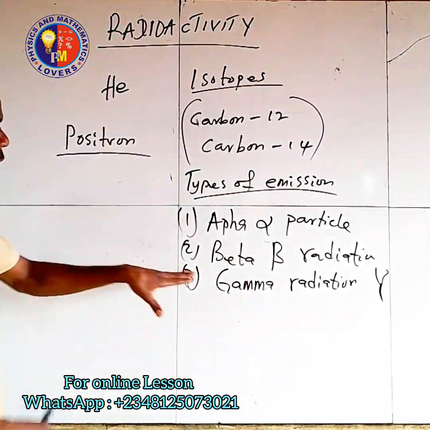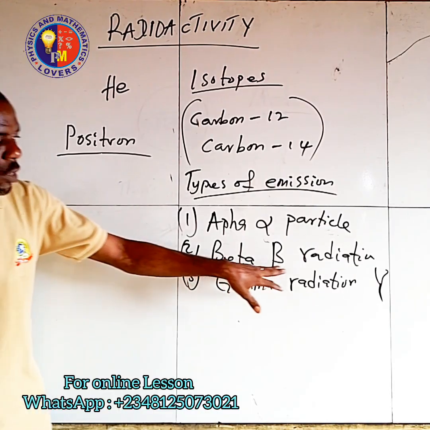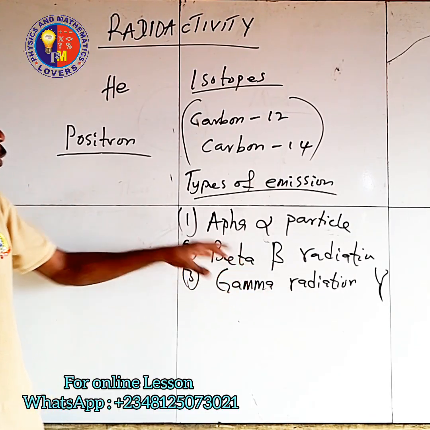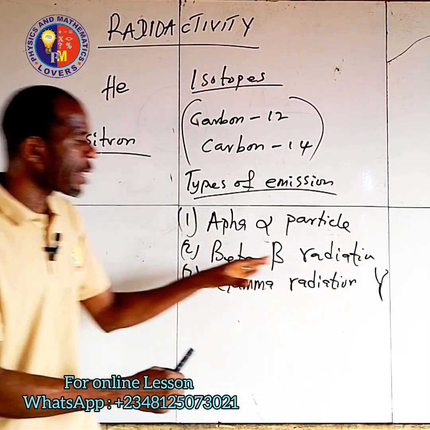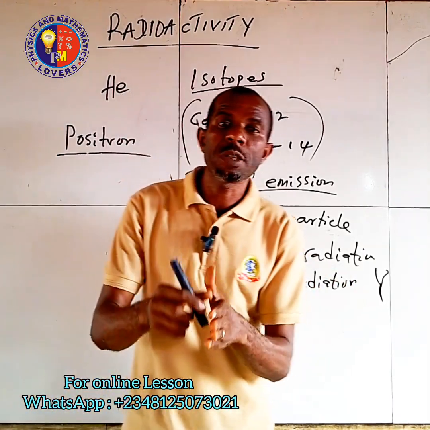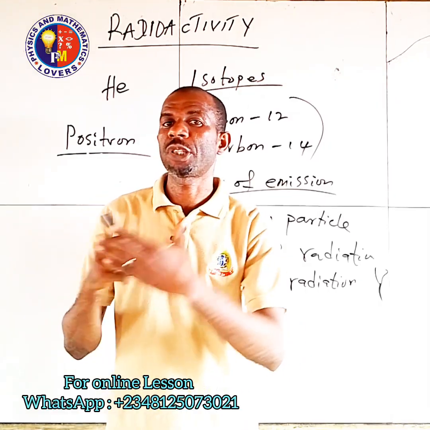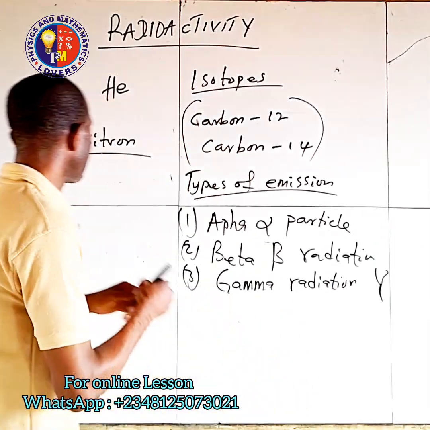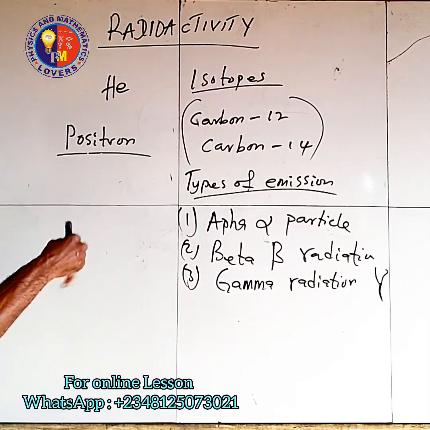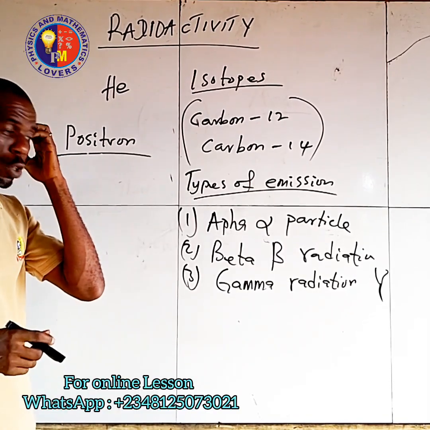So in this beta radiation, it is made up of fast moving electrons or positrons. And it could be either positively or negatively charged. So it is either positive or negative charge, and it's made up of electrons and positrons.